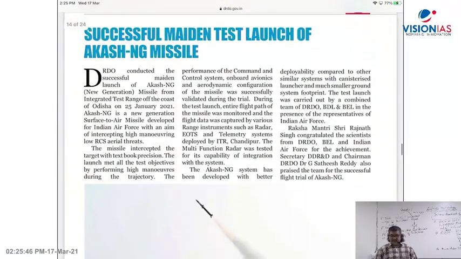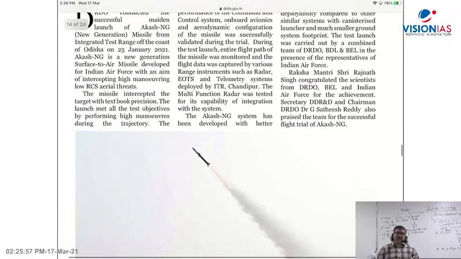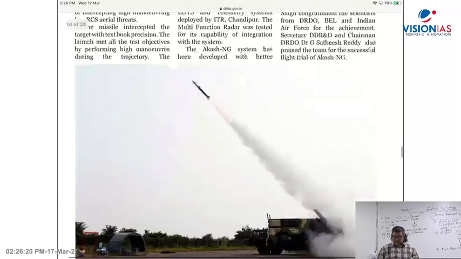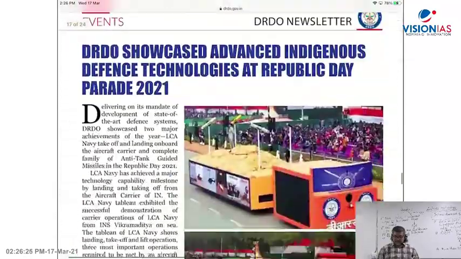Now see, successful maiden test launch of Akash NG, the new generation Akash surface to air missile. And from where do we do the testing? There is a place in Odisha, Balasore district. There is Chandipur on sea, and there is an island in the Bay of Bengal called Wheeler Island. Now it is called Kalam Island, named after Dr. APJ Abdul Kalam, earlier named Wheeler Island. So DRDO conducts the missile tests from there, which is called ITR, Chandipur on sea. And you will see this is given there. So you will find some kind of development in such news later.